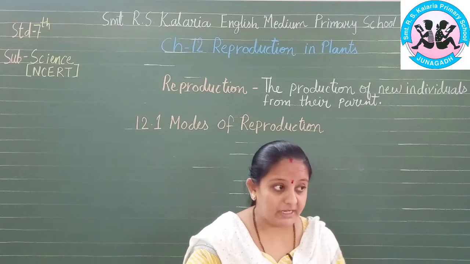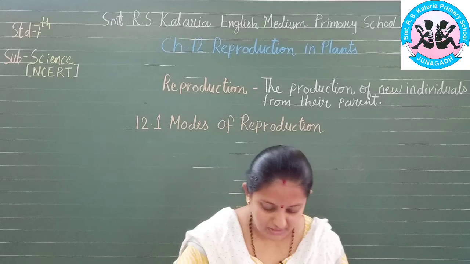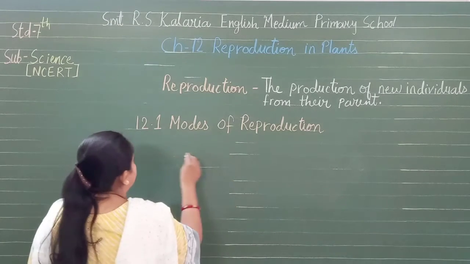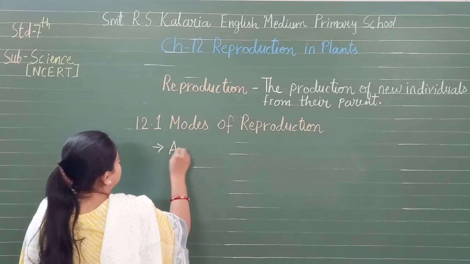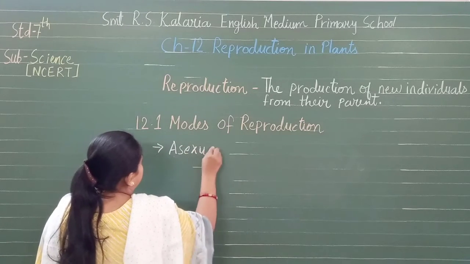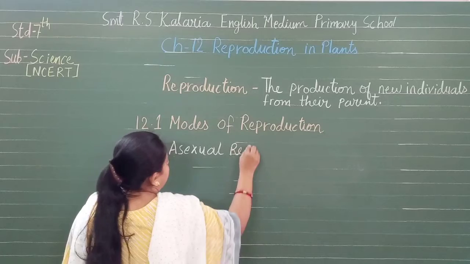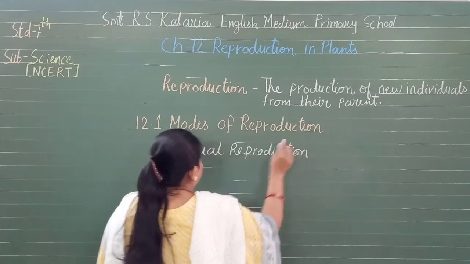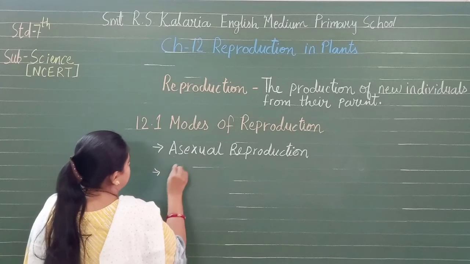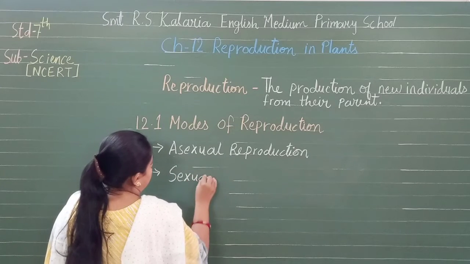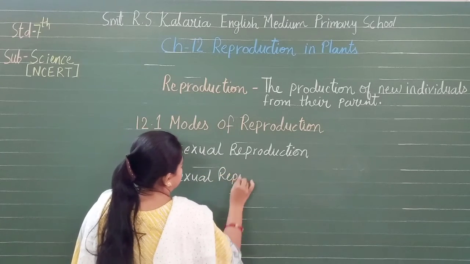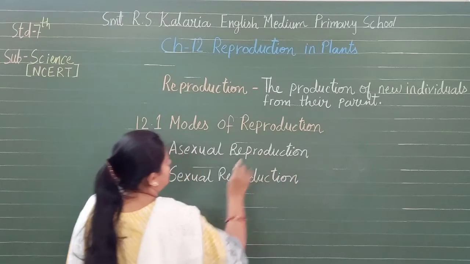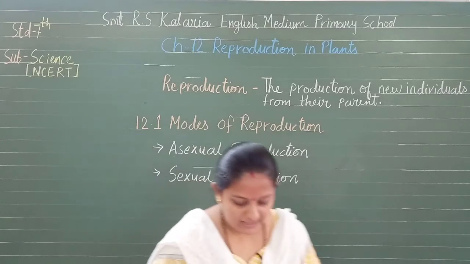These are categorized into two: asexual and sexual reproduction. So the modes of reproduction are asexual reproduction and second one, sexual reproduction, isn't it? So these are the two modes.